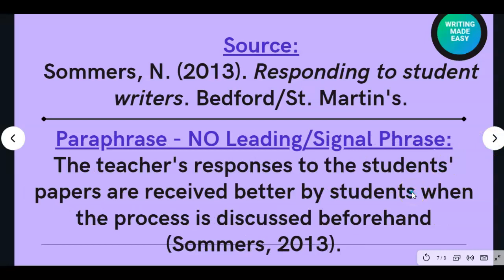The next one is a paraphrase with no leading or signal phrase. The teacher's responses to the students' papers are received better by students when the process is discussed beforehand. Notice again, it still has the last name of the author and the year.